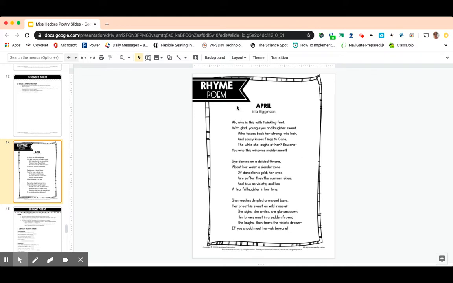Okay, one thing I want you to notice about this is just because it's called a rhyme poem doesn't mean every word at the end rhymes, right? So we've got feet and sweet, hair and care. We have beware, but then we have meet, right? That doesn't rhyme with any of those other ones that we just went through. So it doesn't mean that every single thing has to rhyme, okay? It doesn't mean every ending has to rhyme.